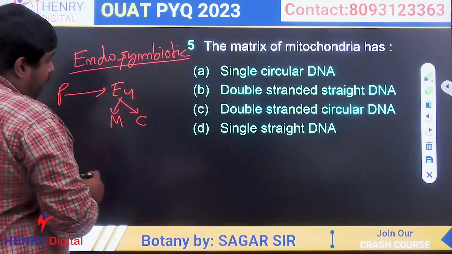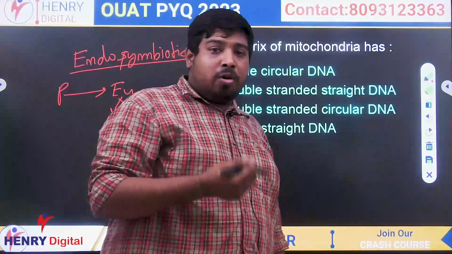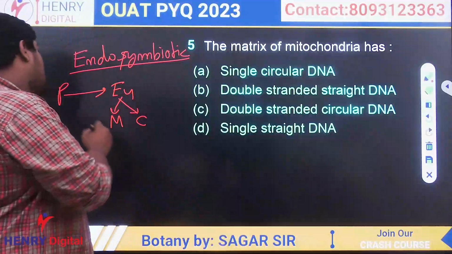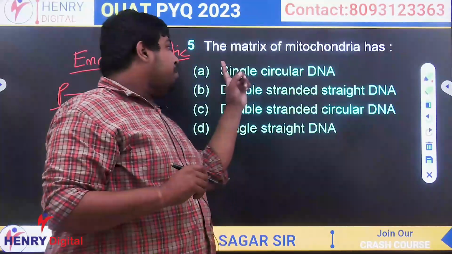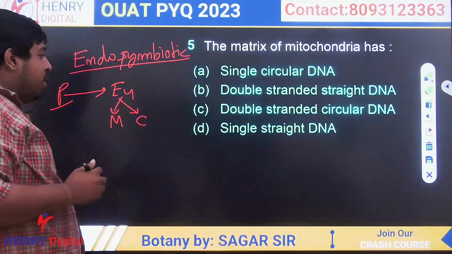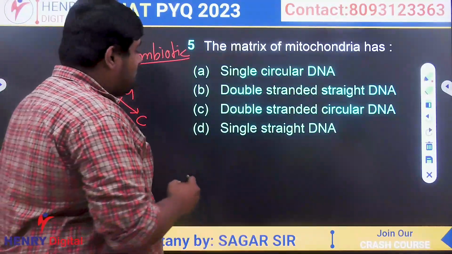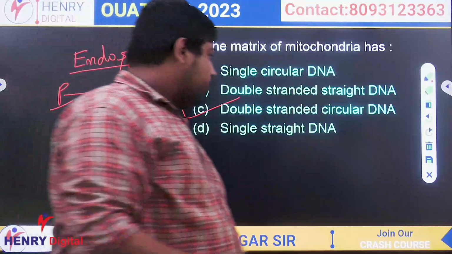So if there is any question regarding mitochondria or chloroplast, whatever character it asks, the character will be similar to prokaryote. So the question was, the matrix of mitochondria has which type of DNA? In case of prokaryote, there is a double stranded circular DNA. So the answer will be C. Clear?